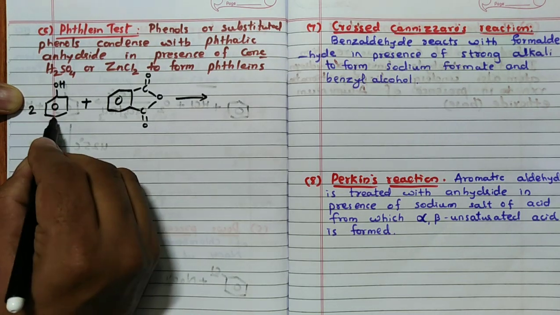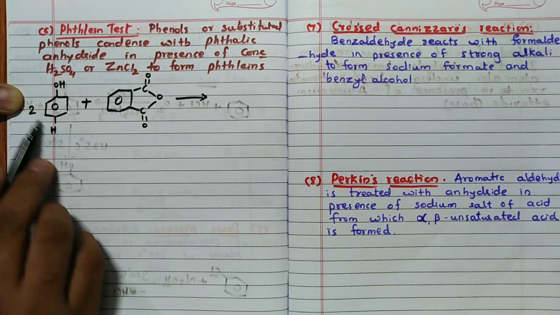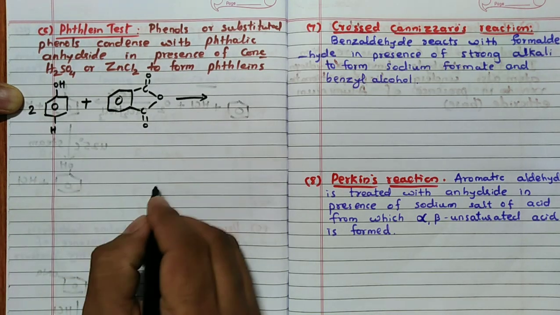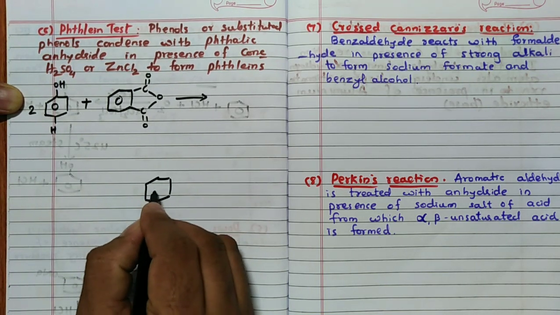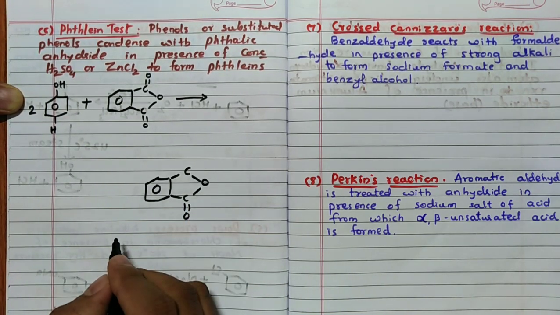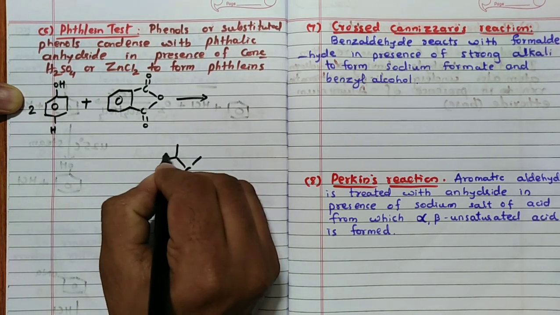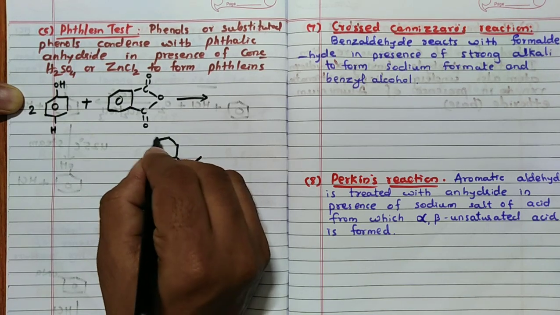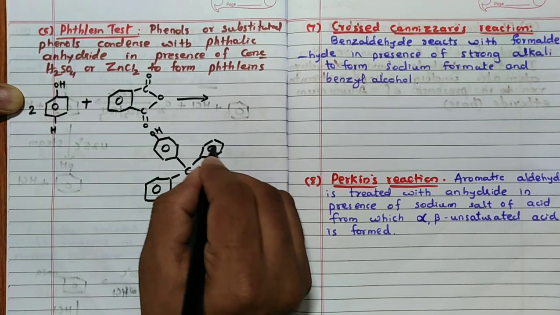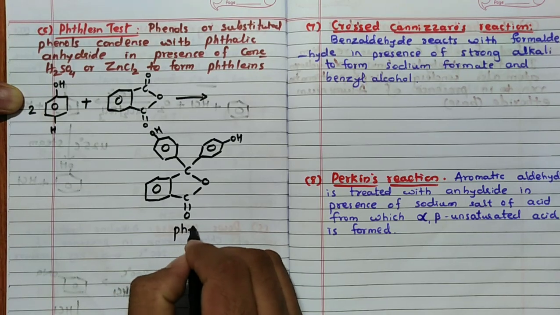Actually, it is not OH; whatever hydrogen is there, hydrogen from one phenol and hydrogen from another phenol, which means H2 and this O, so H2O is removed. I will show you this structure like this. As it is, I have written C double bond O, C. Here one phenol ring I have to attach, and here another phenol ring I will attach. Right? So this we can call phenolphthalein.